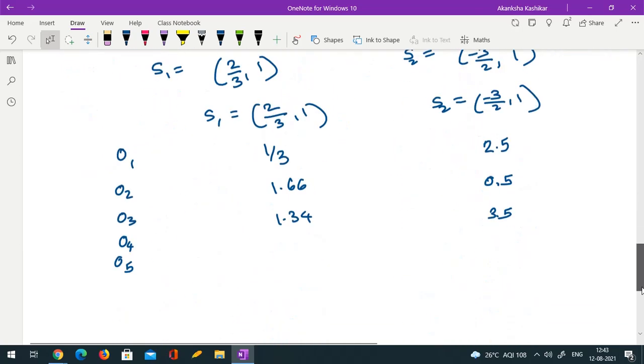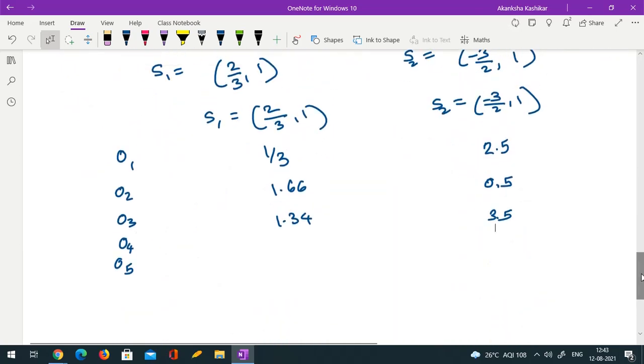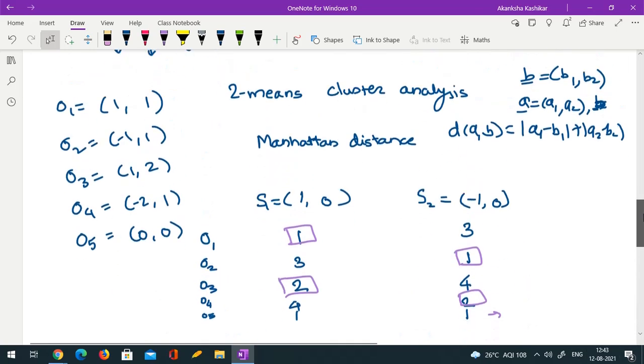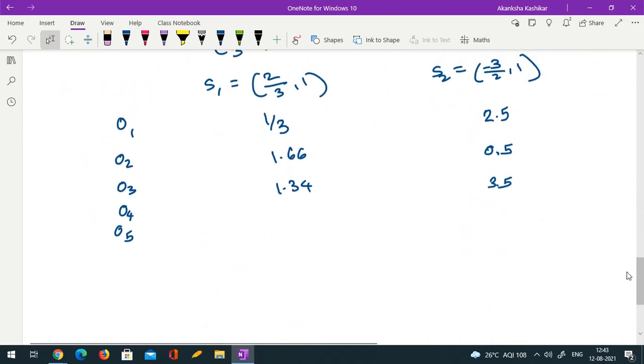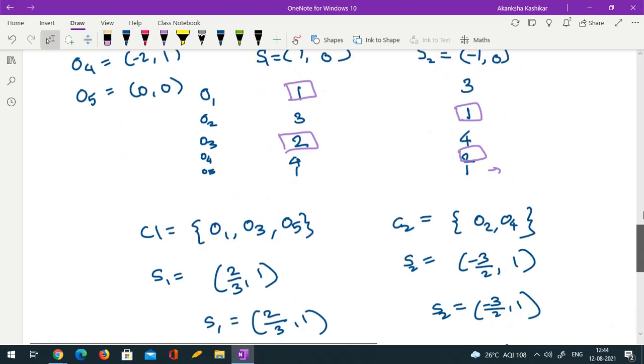O4 is minus 2, 1. So minus 2 and then this 2 by 3, so 2.67, and then minus 2 and what was the y coordinate? 1. So no worries there. So 2.67. So minus 2 and this will be 0.5. So just 0.5.